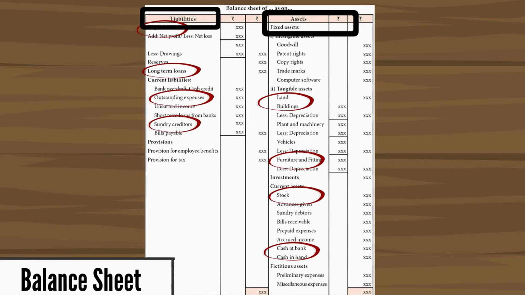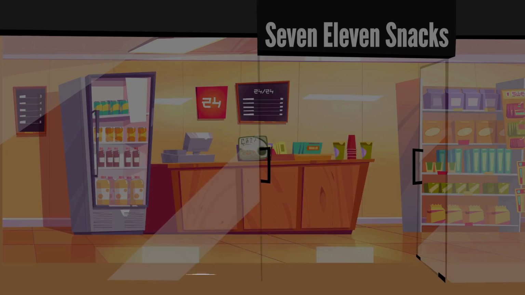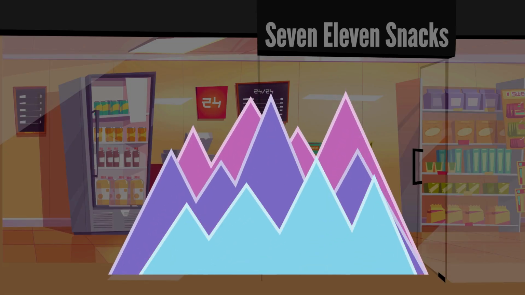By circling the main assets and main liabilities, we can determine our financial position. This helps us understand how much the business owns, assets, and how much it owes, liabilities, giving a clear picture of the business's financial health.